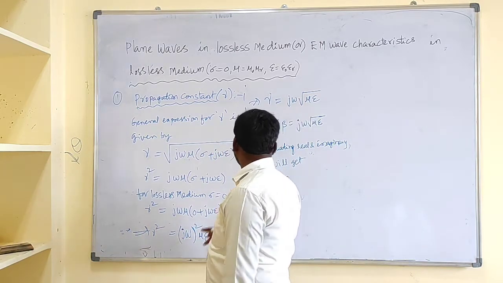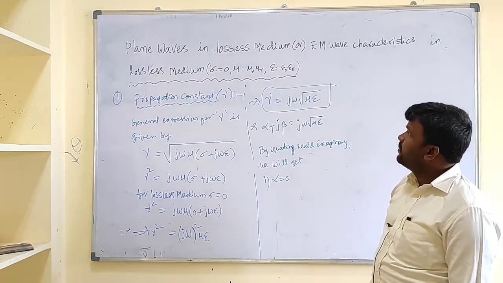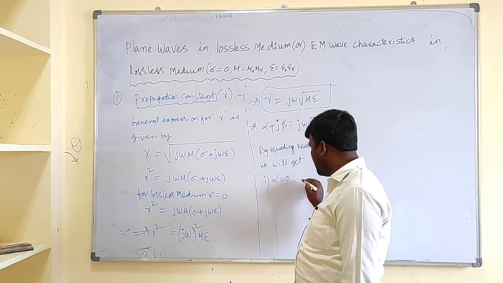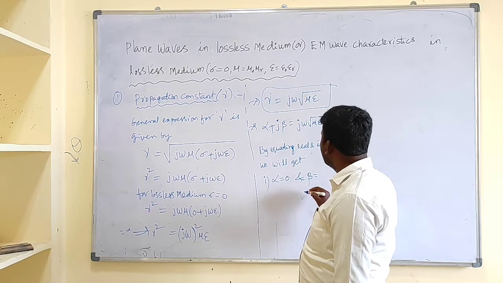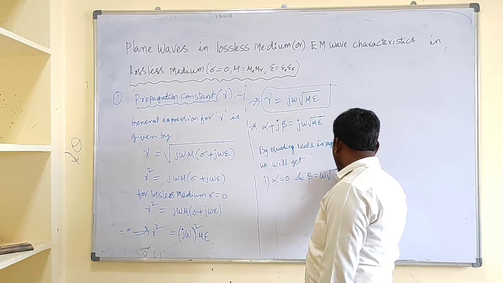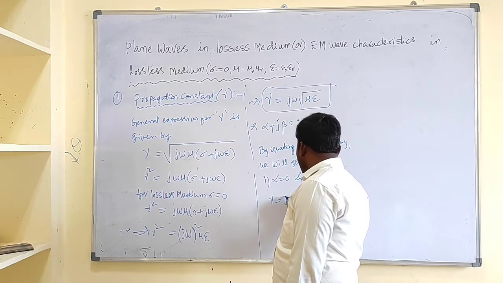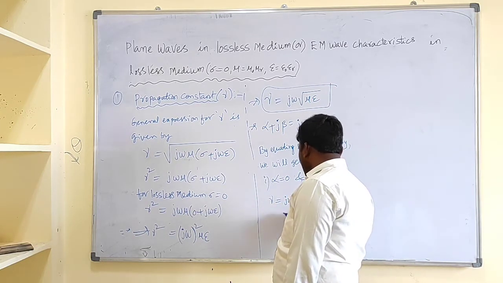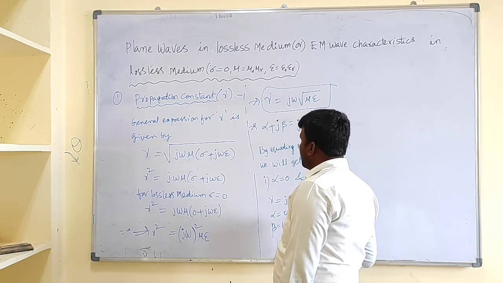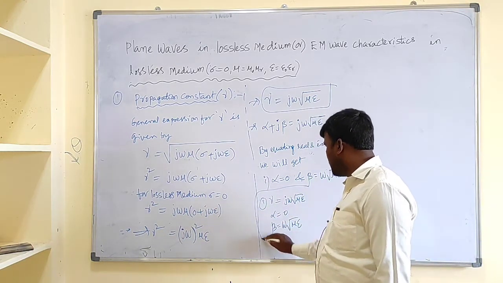Gamma equals j omega root mu epsilon for the plane wave in lossless medium, and alpha is 0 for lossless medium. What is beta? j beta equals j omega root mu epsilon, that is beta equals omega root mu epsilon. Therefore we can conclude that gamma equals j omega root mu epsilon, alpha is 0, and beta is omega root mu epsilon.